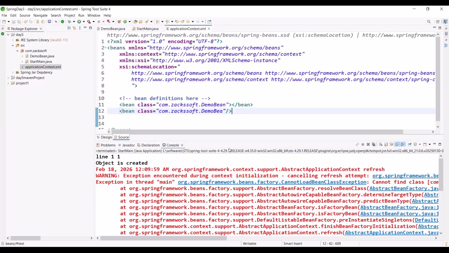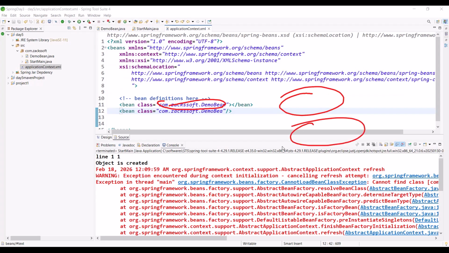So we are providing two names, right? Yes or no? So two objects will be created, right? Please tell me. Yeah, two objects will be created. Your Spring container provides two names.